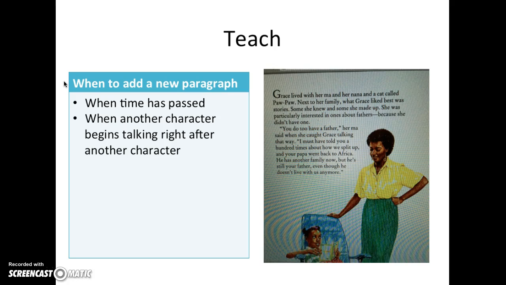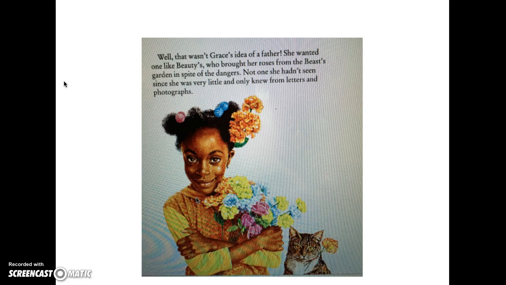And I'm going to add to our chart over here, when to add a new paragraph, that we noticed a character began speaking or a new character was introduced. So that's one reason that the author began a new paragraph. So that's on our chart over here to remind us of when we might need to start a new paragraph in our writing. So let's take a look at one more page from the book.